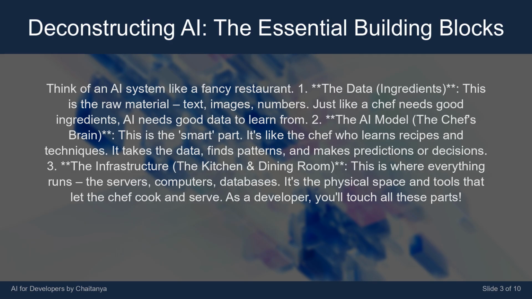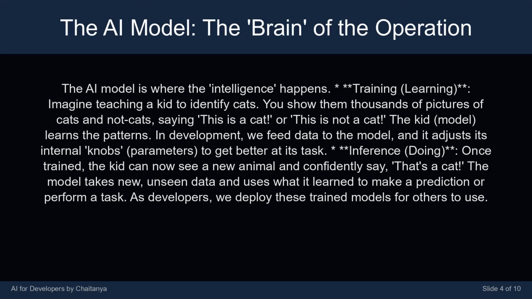3. The infrastructure, the kitchen and dining room. This is where everything runs: the servers, computers, databases. It's the physical space and tools that let the chef cook and serve. As a developer, you'll touch all these parts. The AI model is where the intelligence happens.